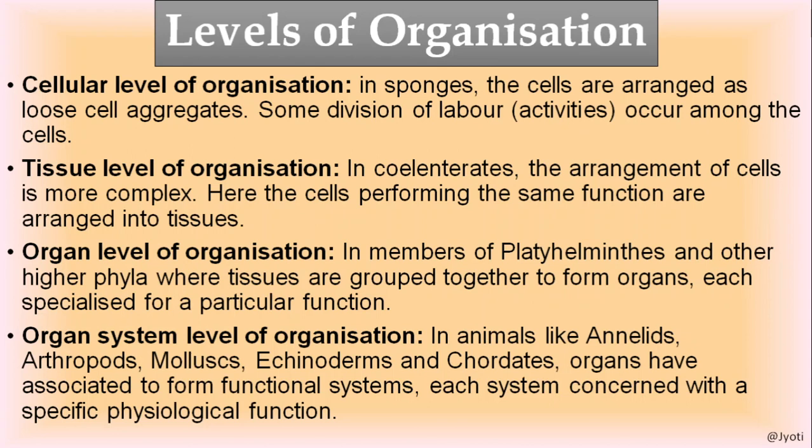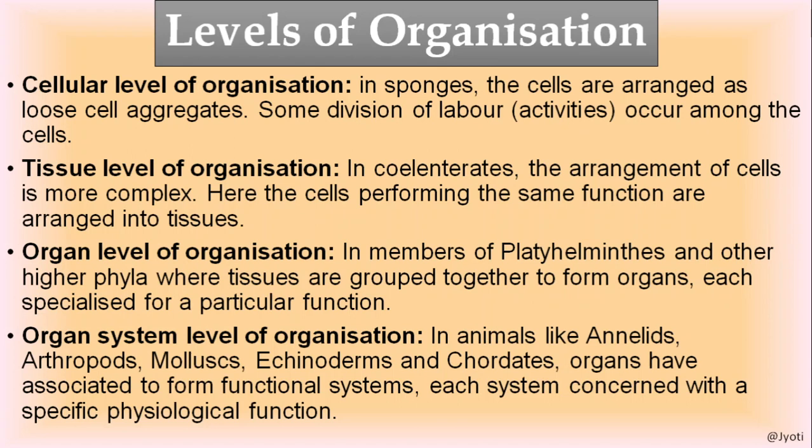So there is some division of labor among the cells, but here the cells are not forming tissue. So this is called cellular level of organization, or the cell aggregate level of organization, which is found in the phylum Porifera or the sponges.